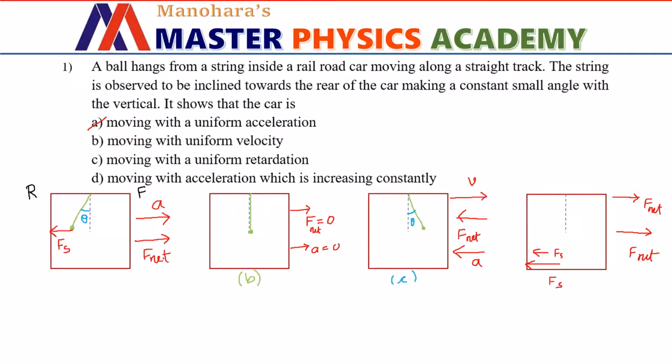Because of this, the simple pendulum bob will be inclined to the rear end of the rail car, but the angle of inclination goes on increasing with respect to time.